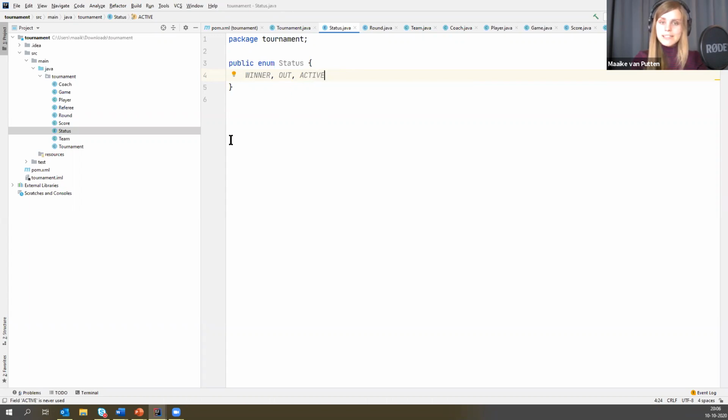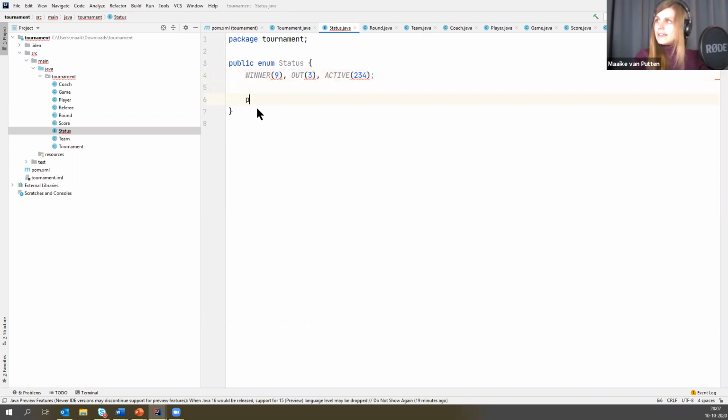Remco's asking me a good question. He says enum can only have words, right? No numbers. Well, you cannot start an enum with a number. So I cannot say something like four for something, because this is not considered an enum. But what I could do, if I would really want all my enums to have some sort of numeric value attached to it, I could say something like this here, and it's first going to get worse before it gets better. So hold on. There we go.